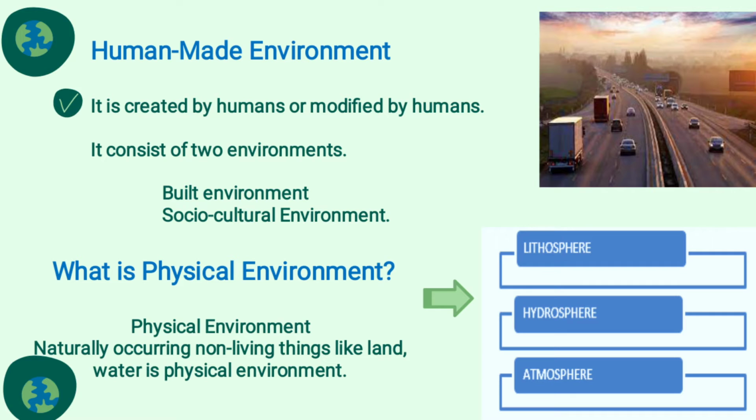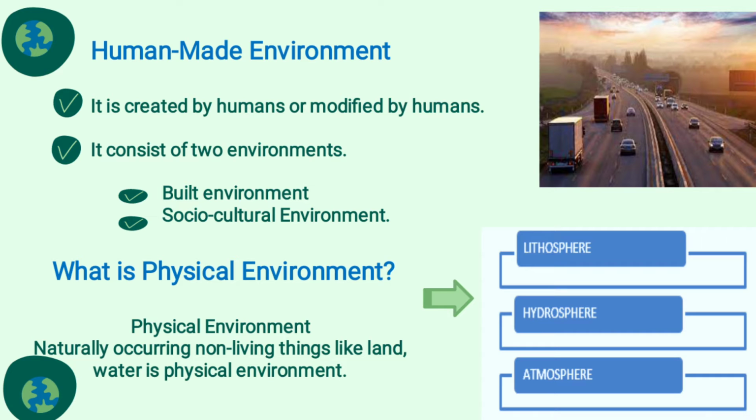Let's see what is human-made environment, which is created by humans and modified by humans. In this also there are two types of environments. One is built and another is socio-cultural environment. So what is created by humans is called human-made environment.